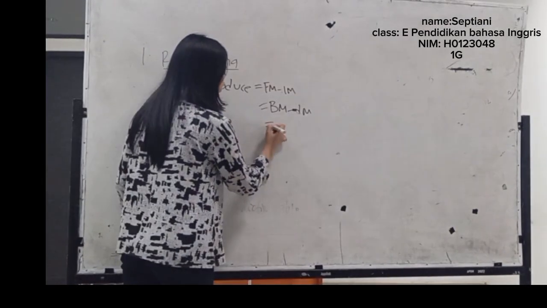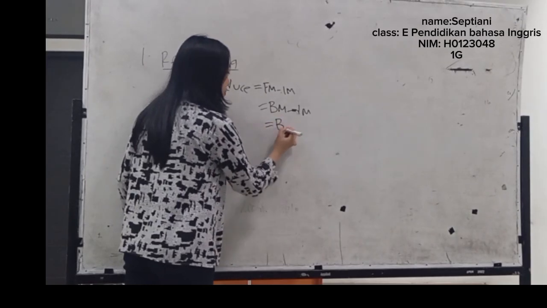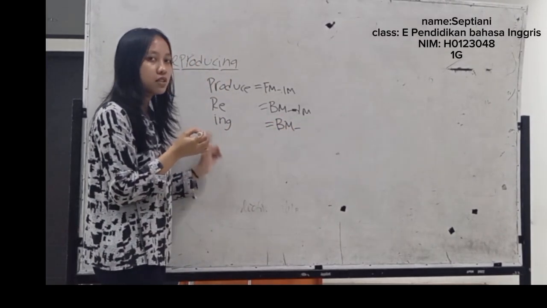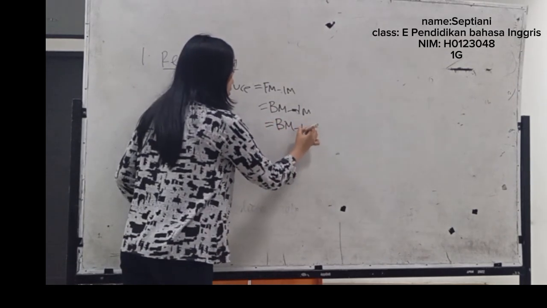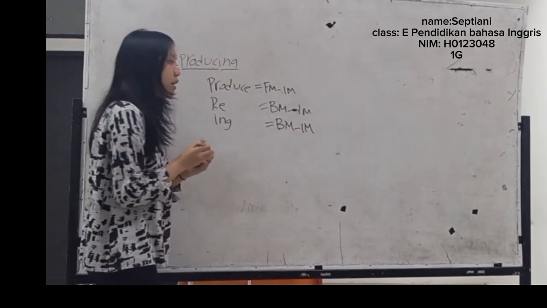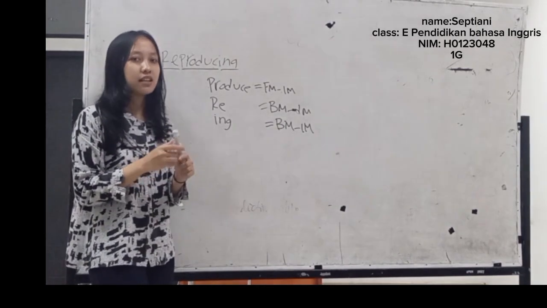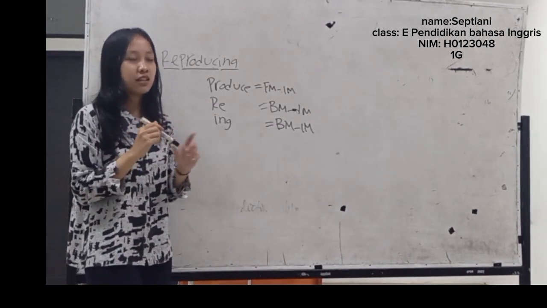The next is "s." It is one morpheme, and the subtype is inflectional morpheme, because it falls under the eight types of inflectional morpheme.